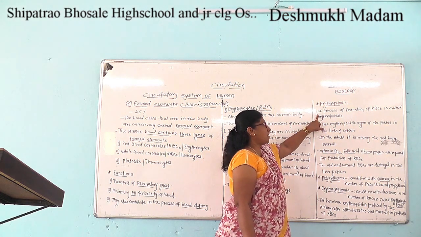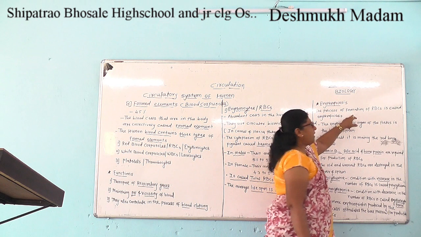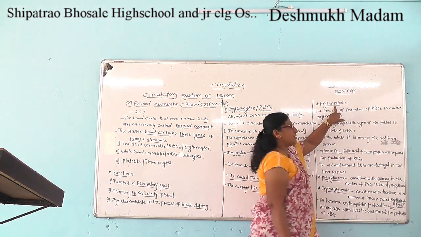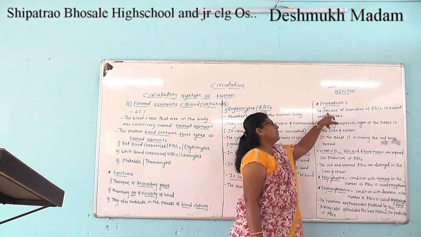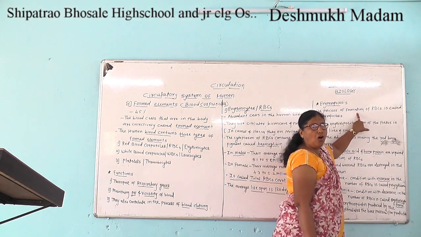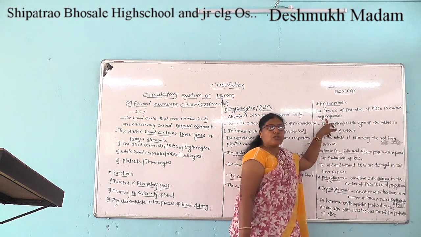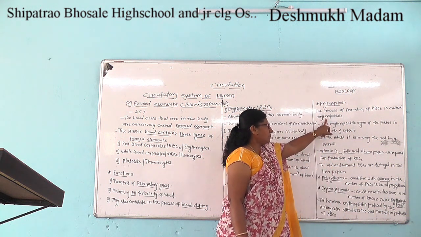Erythropoiesis is the process of formation of RBCs.